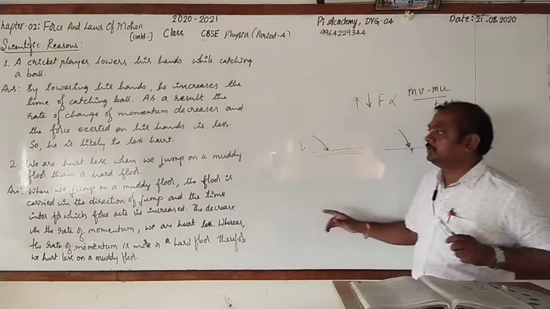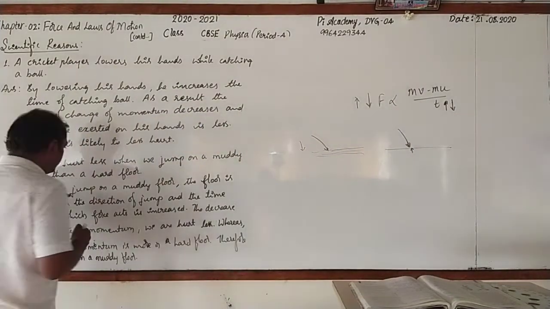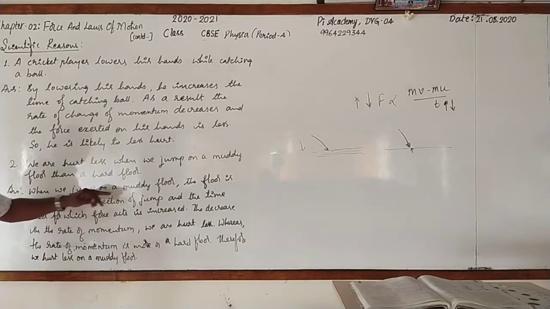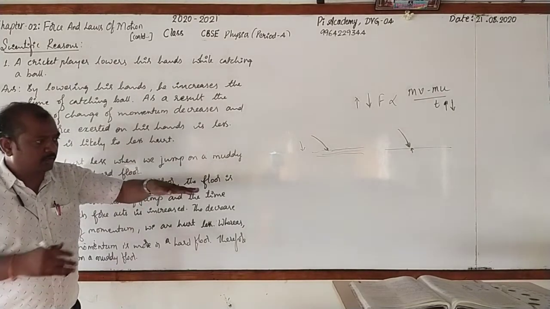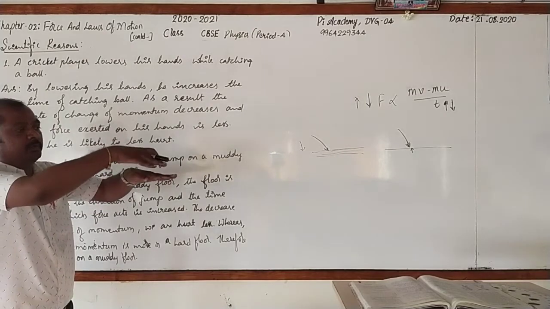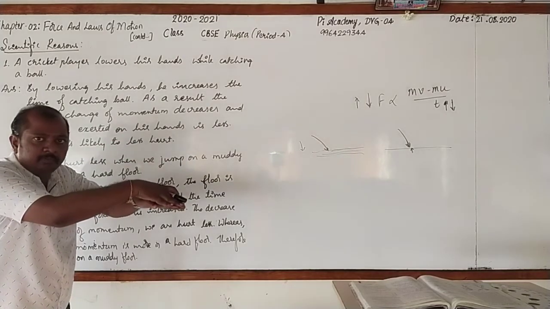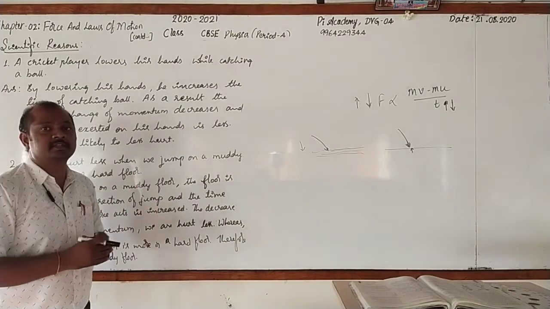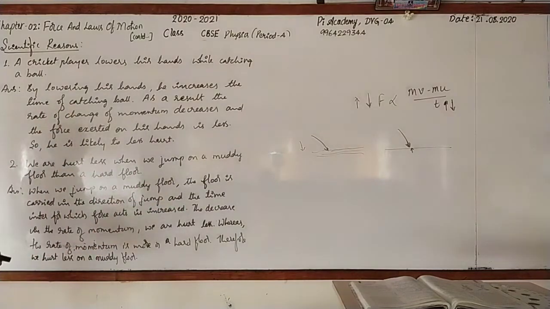Clear? Here we have written: when we jump on a muddy floor, the floor is carried in the direction of jump. When you jump, you can carry that floor a bit down. Due to this, time increases, then force decreases.